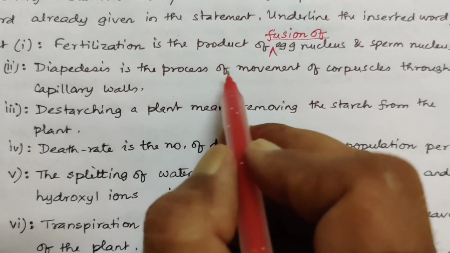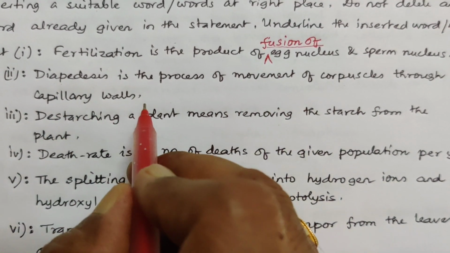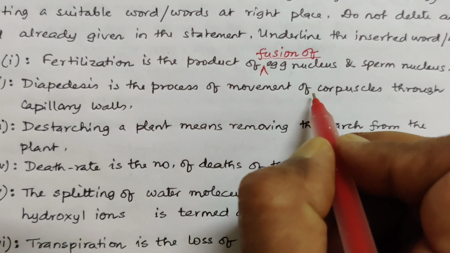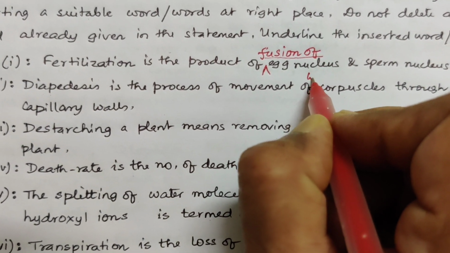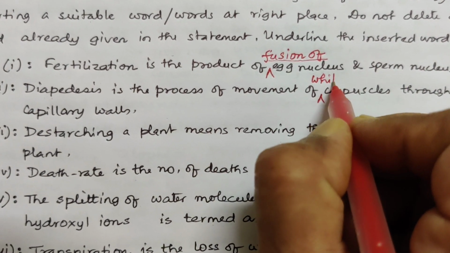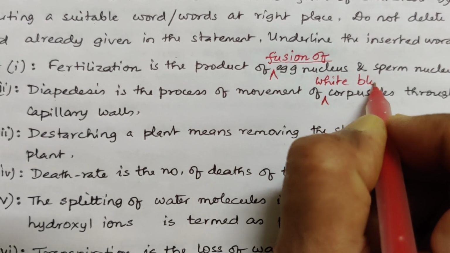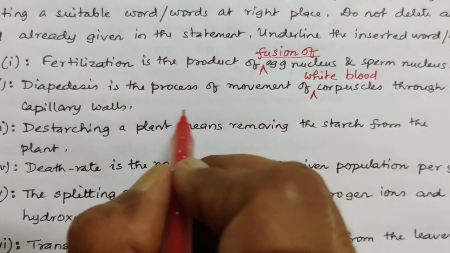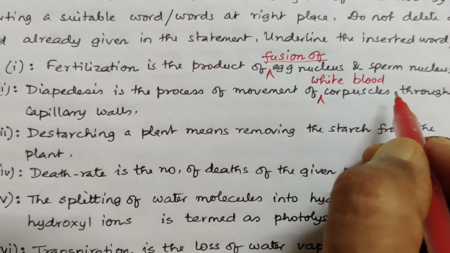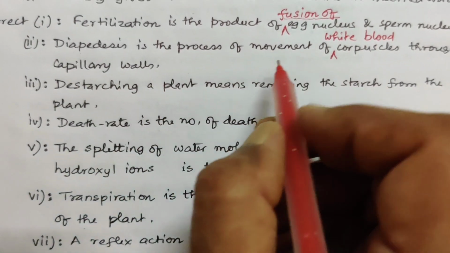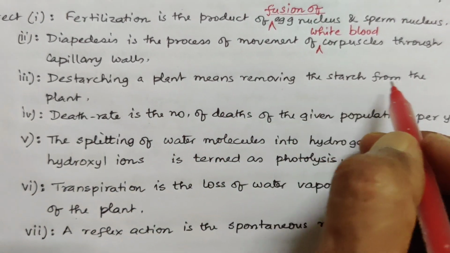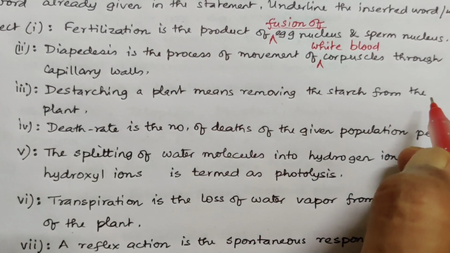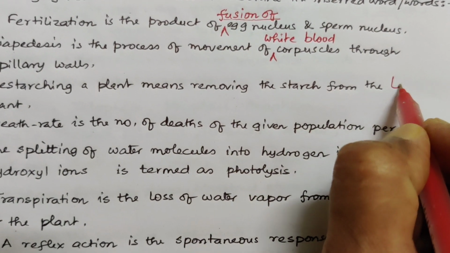So diapedesis is the process of movement of corpuscles through the capillary walls. Movement of what corpuscles? It is the movement of white blood corpuscles through the capillary walls during injury. Next is destarching a plant means removing the starch from the plant. From which part of the plant? From the leaves of the plant.